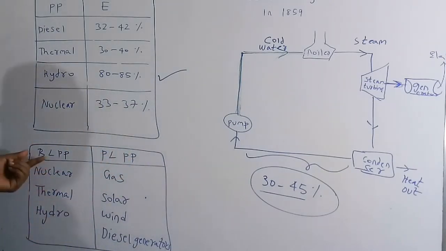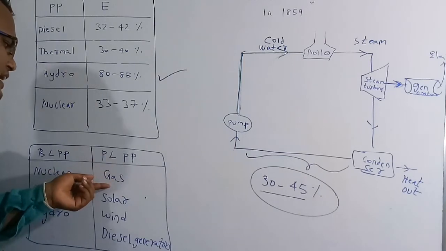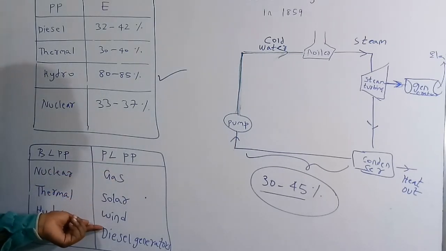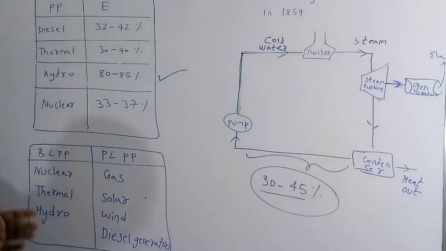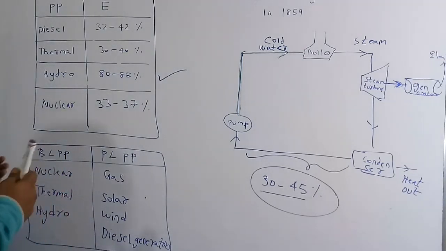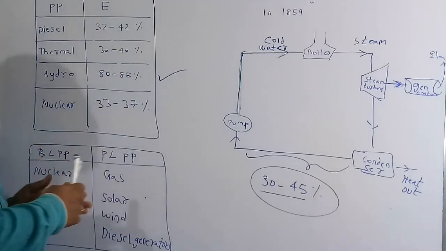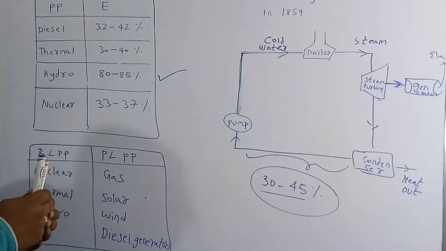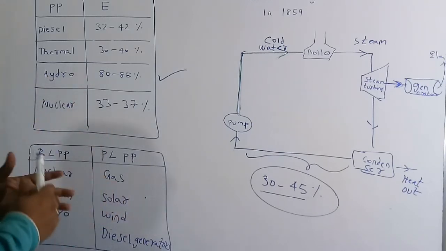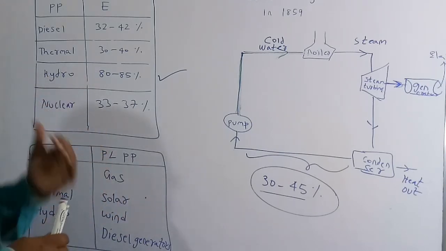So the base load power plants are the nuclear power plant, thermal power plant and the hydro power plant, whereas the peak load power plants are the gas power plant, solar power plant, wind turbine power plants and also diesel generators. Base load power plant means it takes certain time to start its operation, whereas a peak load power plant can operate instantaneously to meet the load demand. This is the difference between the base load power plant and the peak load power plant.